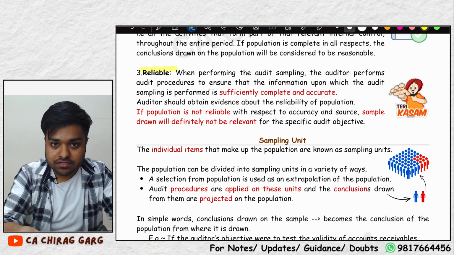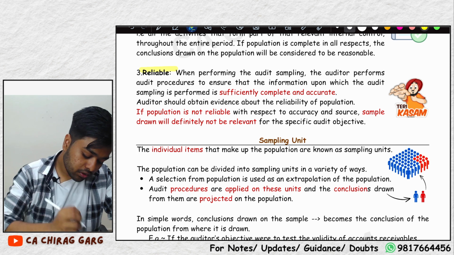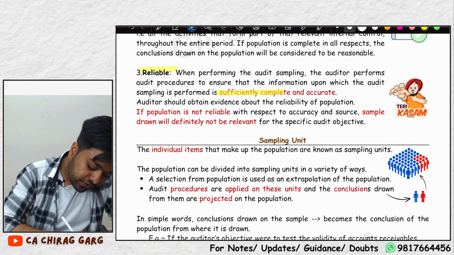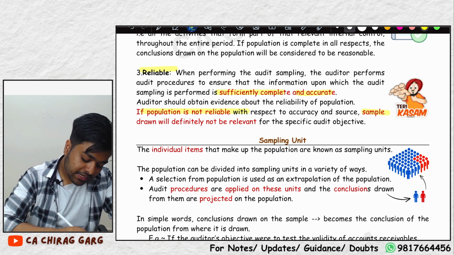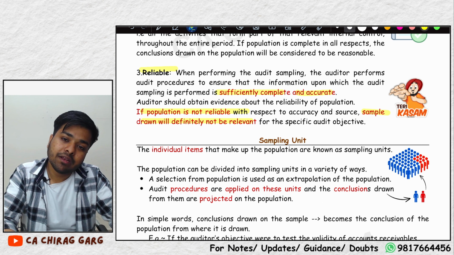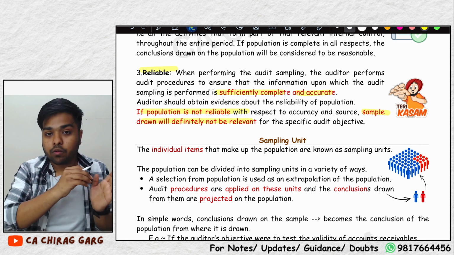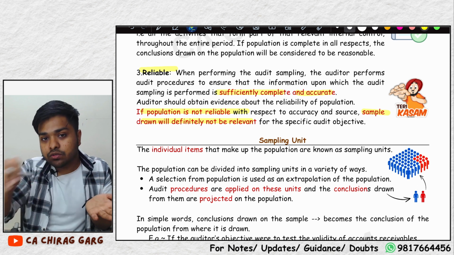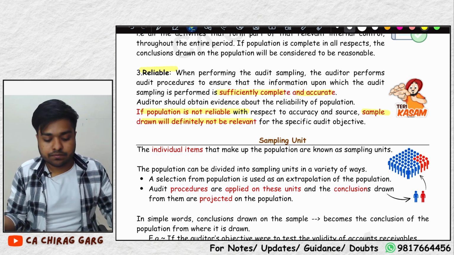If your population is not reliable, you have to first check whether it is sufficiently complete and accurate or not. If the population is not reliable, the sample drawn will not be relevant. If your population is not reliable, what conclusion will you draw from the sample? Because whatever conclusions we draw, we project them on the population. Understood?